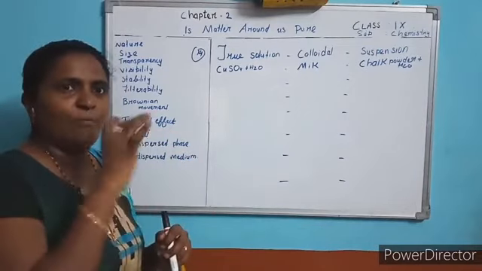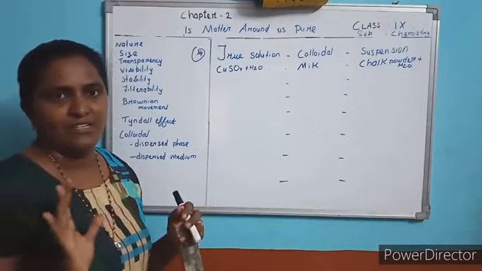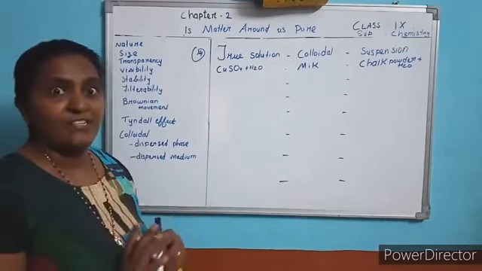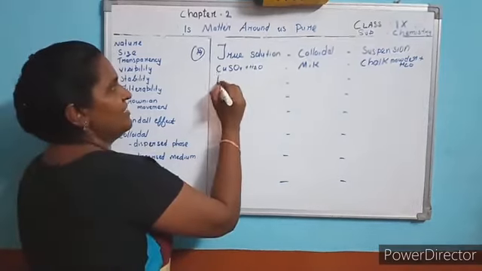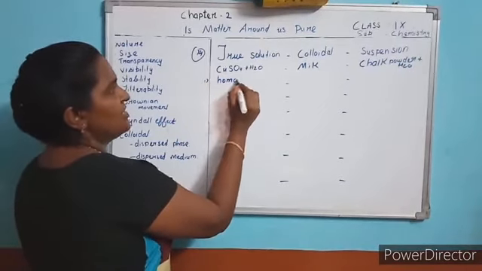Top layer you taste, same taste. Down layer also the taste is the same. So what does it mean? The sugar particles are uniformly distributed throughout the water. So it is homogeneous.